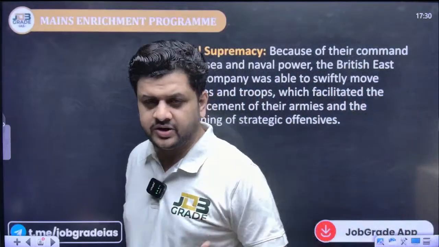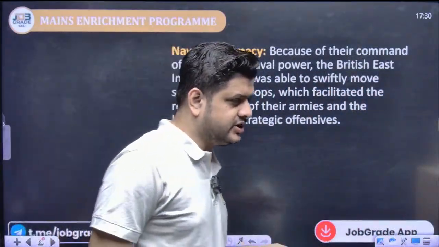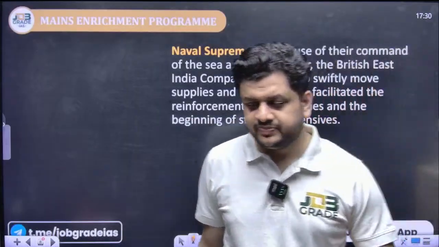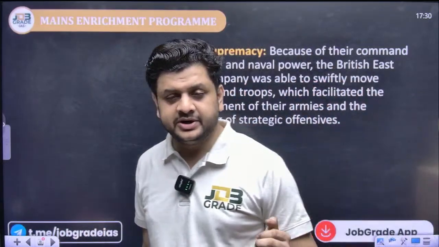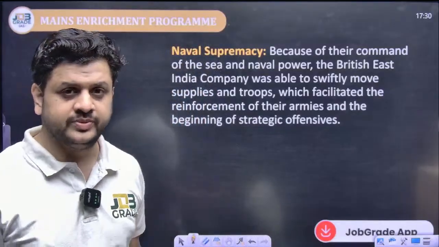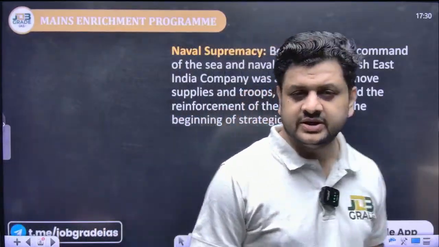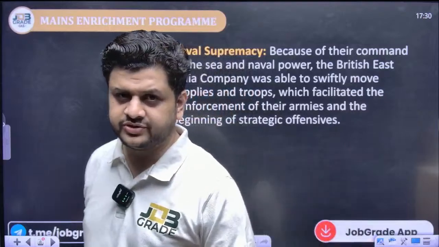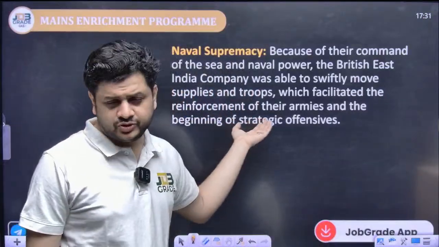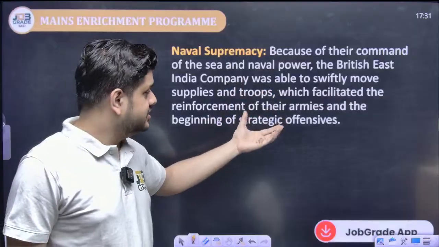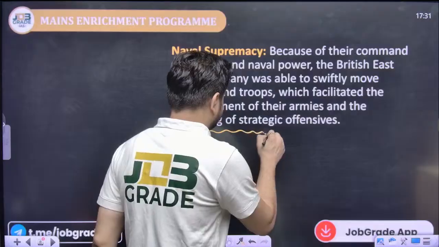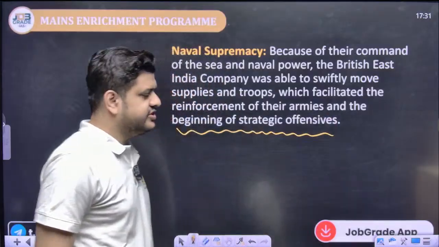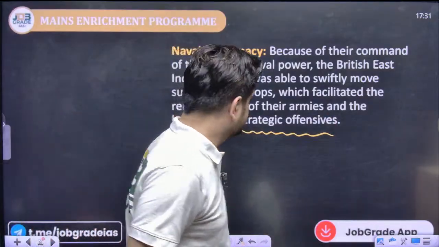When one column of the army is not able to capture anything, then another column of the army is sent to enhance the capability of column 1, and that is known as reinforcement, the additional forces. So the British used reinforcement with the help of their navy, and they started the beginning of the strategic offensives.